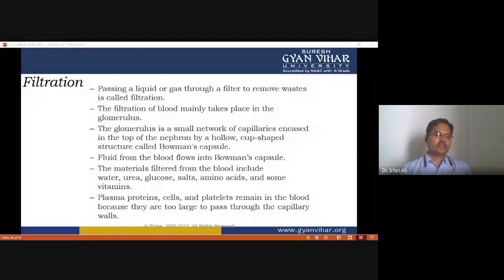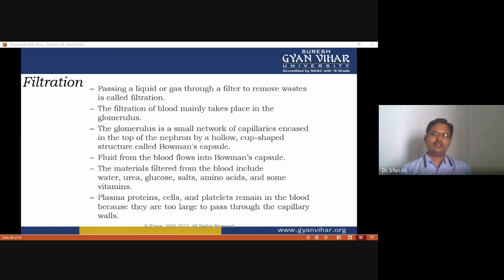During filtration, passing a liquid or gas through a filter to remove waste is called filtration, and the filtration of blood mainly takes place in the glomerulus. The glomerulus is a small network of capillaries encased in the top of the nephron by a hollow cup-shaped structure called Bowman's capsule, and fluid from the blood flows into Bowman's capsule.